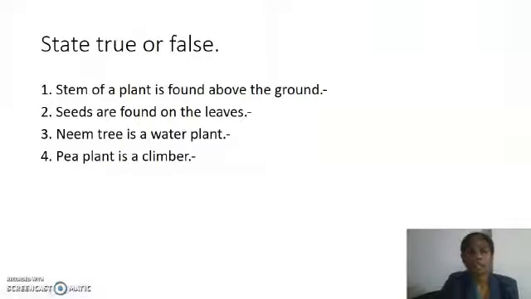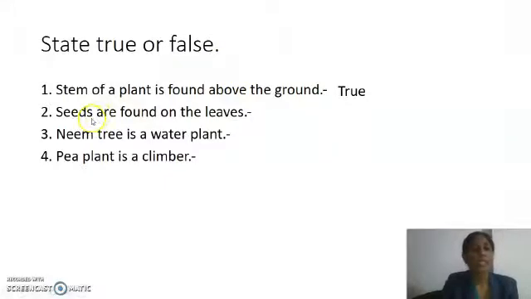Next question, state true or false. First one, a stem of a plant is found above the ground. And this sentence is true. Yes, stem of a plant is found above the ground is true.